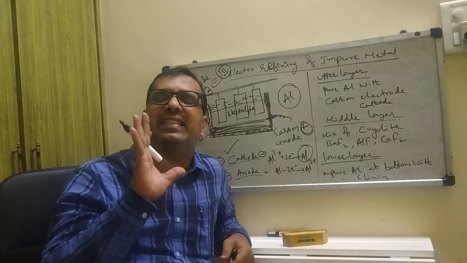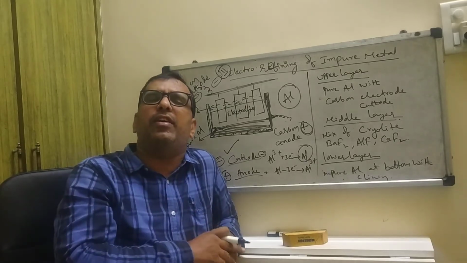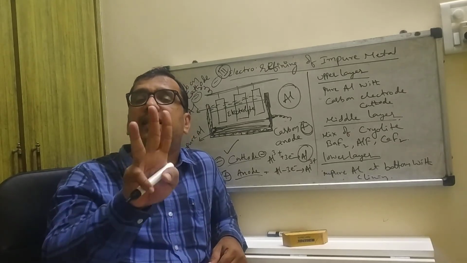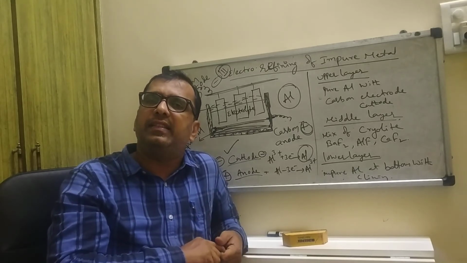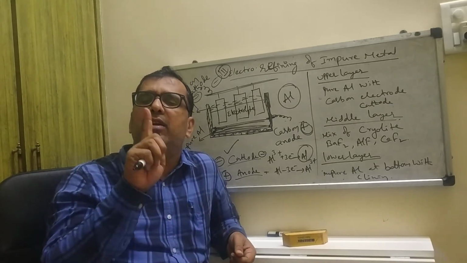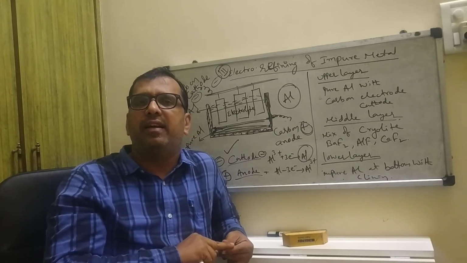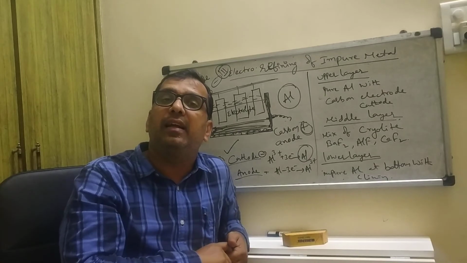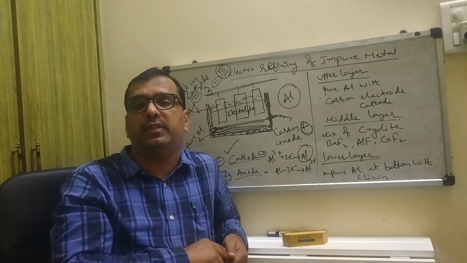So this is the extraction of aluminium. In the extraction of aluminium, there are 3 processes in total. Number 1 is concentration, in which we studied 2 processes: Bayer's process and Hall's process.